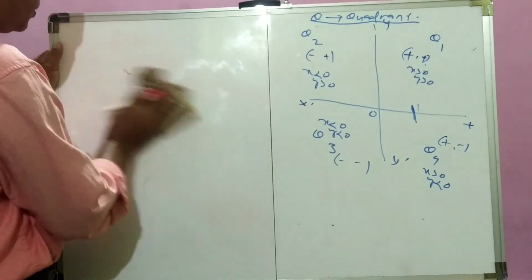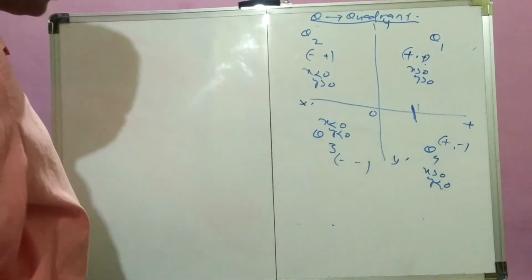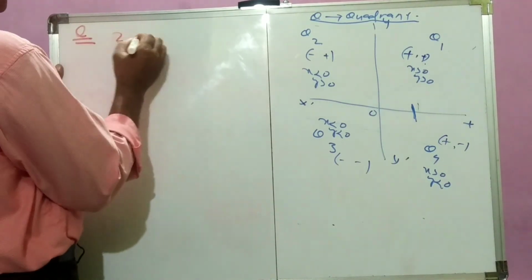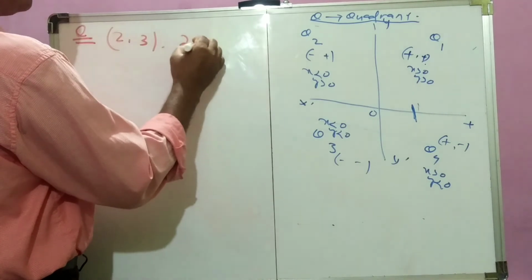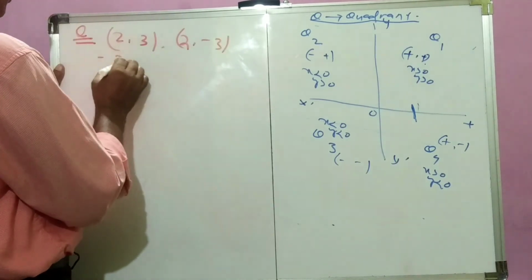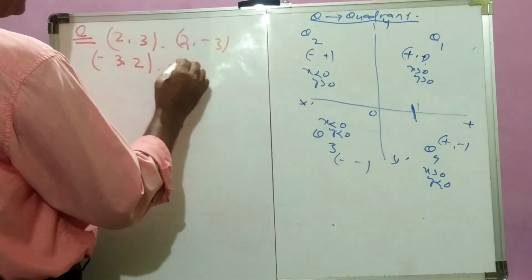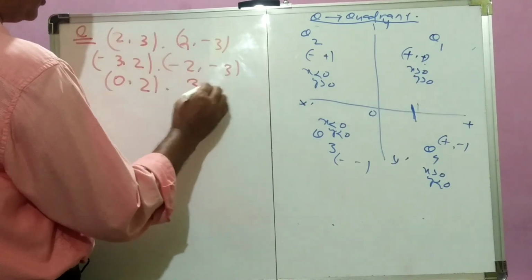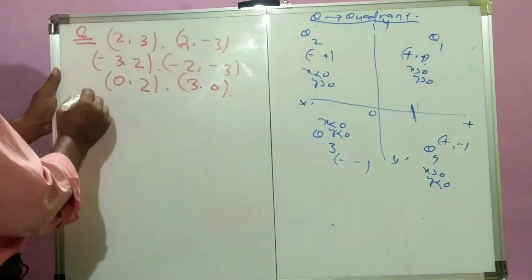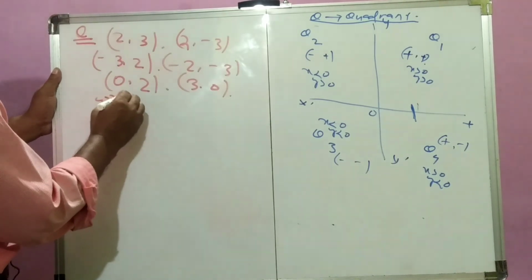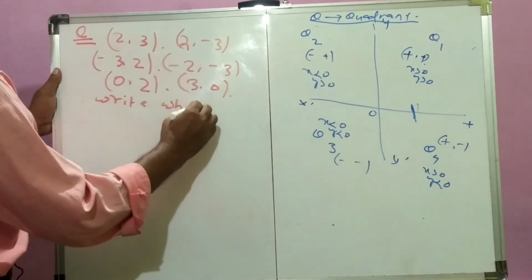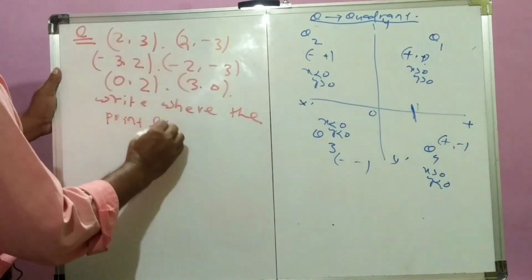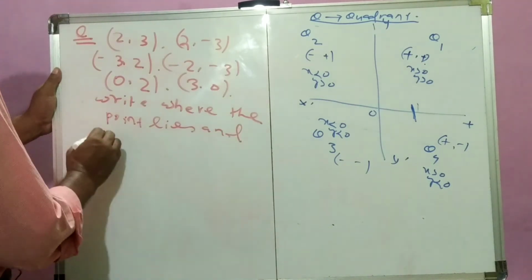Let us solve a question: how to plot the points on the graph. Suppose we are given the points (2, 3), (2, -3), (-3, 2), (-2, -3), (0, 2), (3, 0). The question is: write where each point lies, and plot it on the graph.